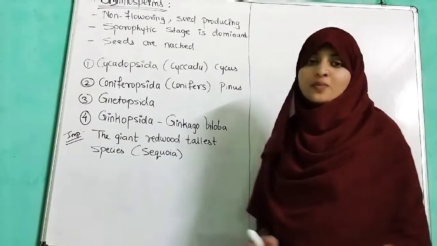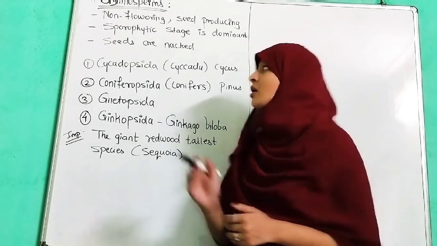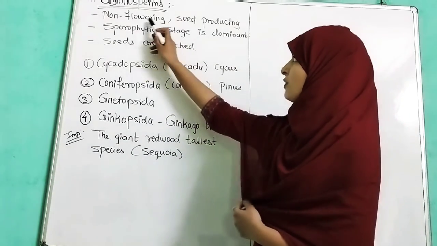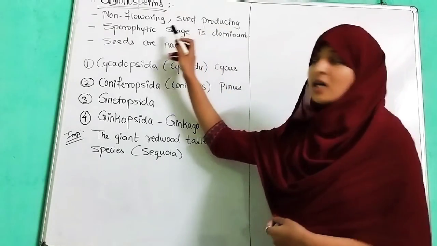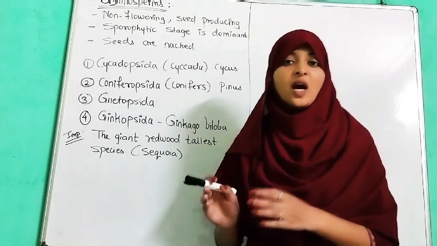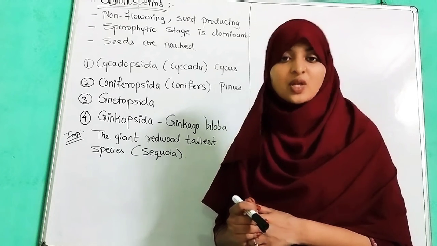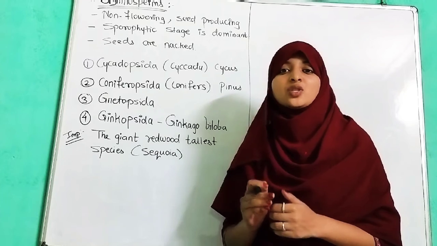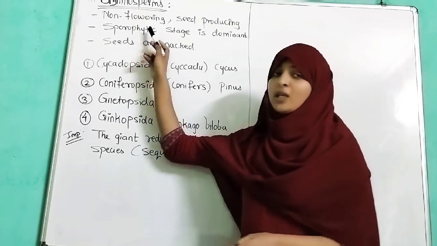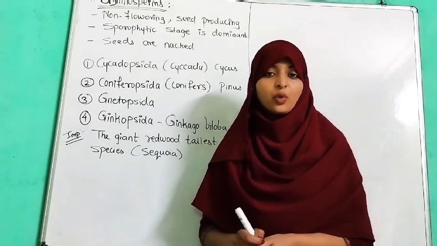Now gymnosperms. Gymnosperms belong to phanerogams, meaning they contain seed, but they are non-flowering plants. They do not bear flowers. So they are non-flowering and produce seed. Sporophytic stage is the dominant stage. As we have said, the plant life cycle has two stages, sporophytic stage and gametophytic stage. Sporophytic stage is diploid in nature and gametophytic stage is haploid in nature. So here the sporophytic diploid stage is dominant, meaning the main parent body is the sporophytic body.